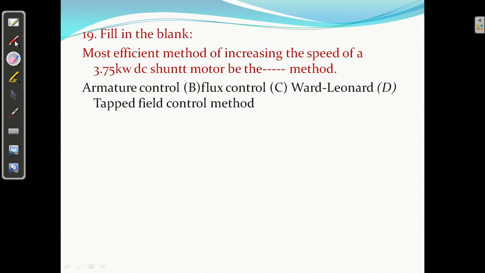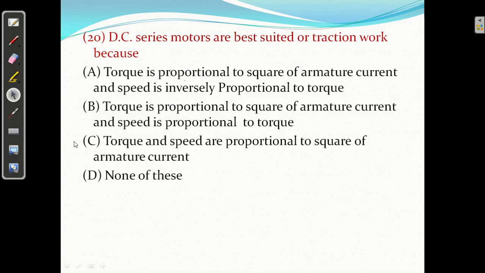Okay. Question number 20. DC series motors are best suited for traction work because torque is proportional to the square of the armature current. Clear? That is correct. And speed is inversely proportional to the torque. Torque is proportional to the square of the armature current and speed is inversely proportional to the torque.